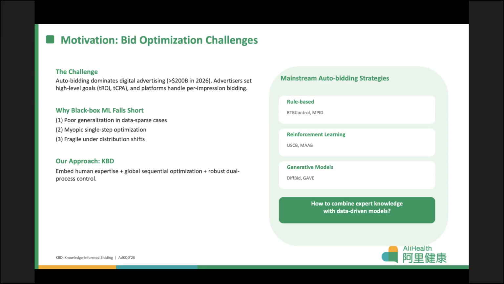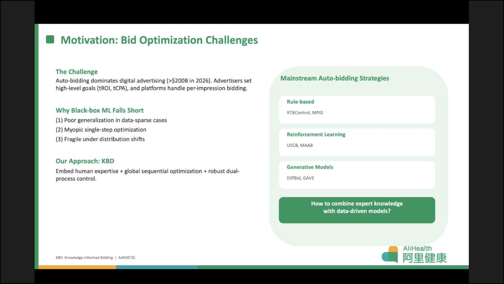Auto bidding now dominates digital advertising with over $200 billion in spend projected for 2026. Advertisers set high-level goals like target ROI or target CPA, and the platform handles per-impression bidding decisions. The mainstream approach falls into three categories: rule-based methods like RTB control, reinforcement learning methods like USCB, and generative models like DivBid. However, pure black box and machine learning methods suffer from poor generalization in data-sparse cases, myopic single-step optimization, and fragility under distribution shifts.